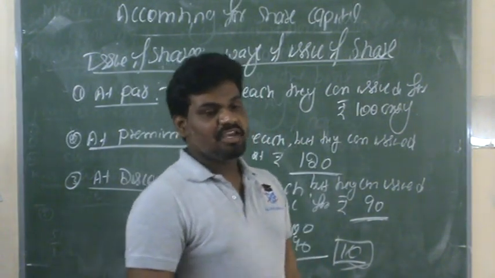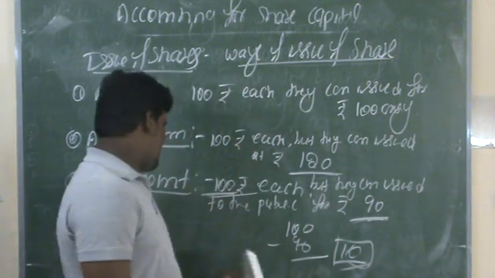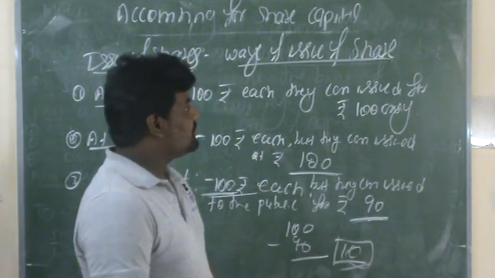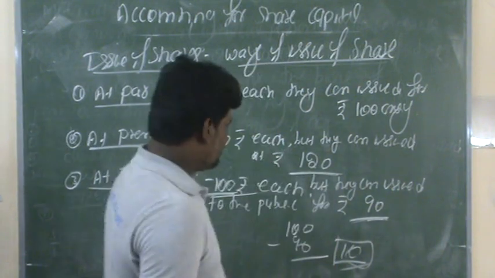This is the situation when companies issue shares on the basis of discount. So these are the different ways of issuing shares.